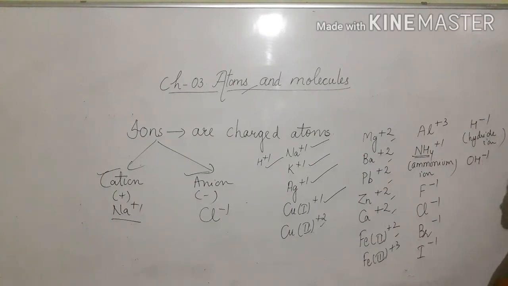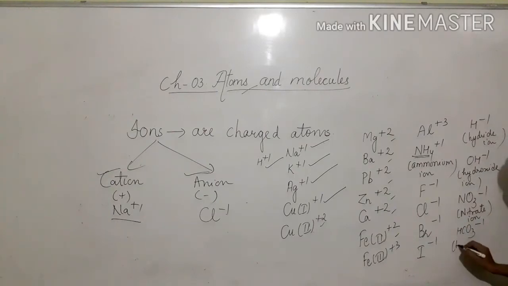OH minus 1. This is hydroxide ion. Then nitrate ion NO3 minus 1. Hydrogen carbonate or bicarbonate ion HCO3 minus 1.